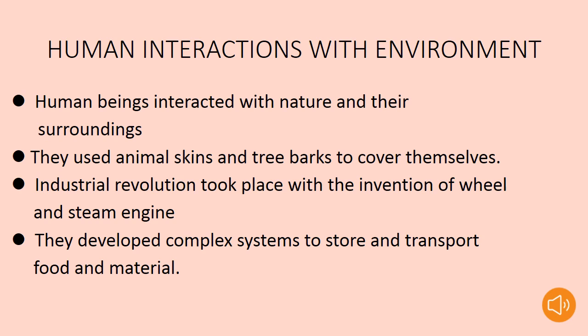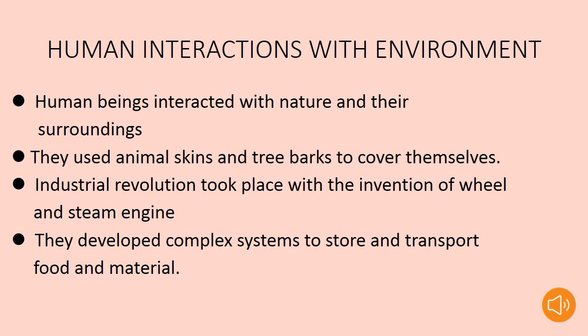Thousands of years back, humans lived simple lives and they killed other animals for food or ate fruits and other plant products. They used animal skins and tree barks to cover themselves from rain and cold. But gradually, with innovations, they exploited natural resources and found ways to get metals, materials, crops, etc. for better living. Then they also learned to grow crops, they domesticated animals, and they led a settled life.